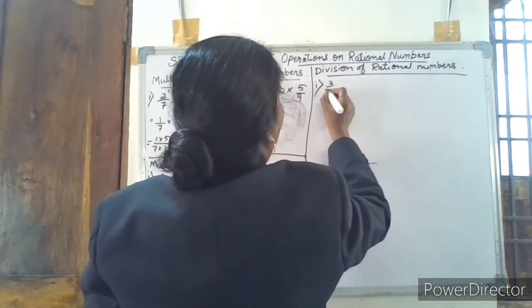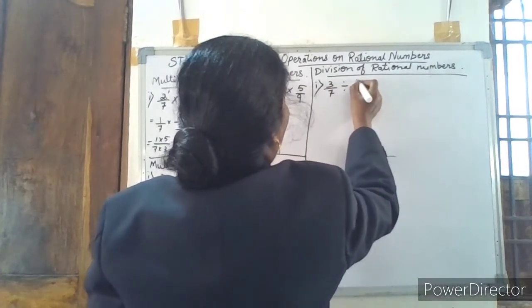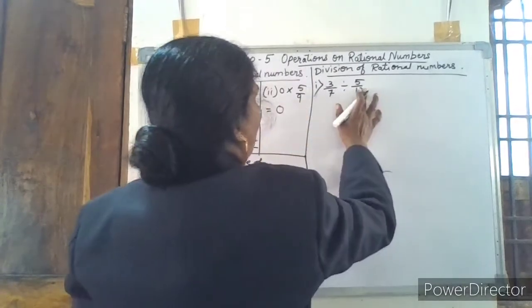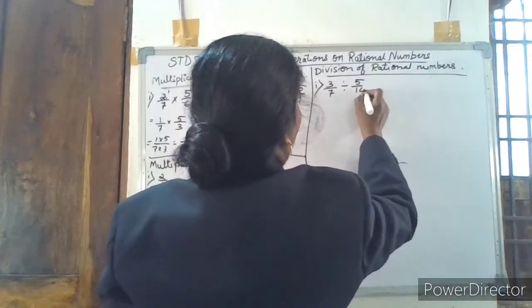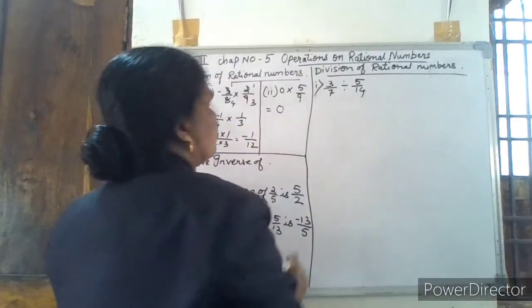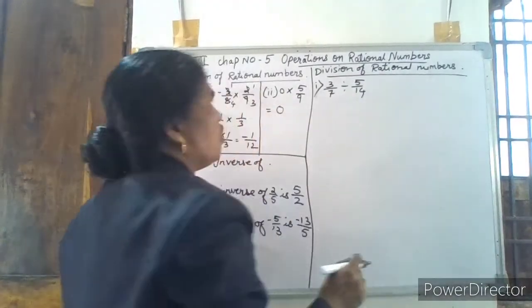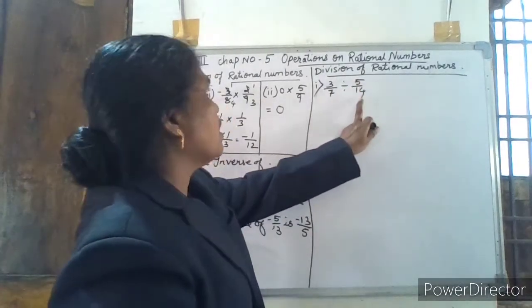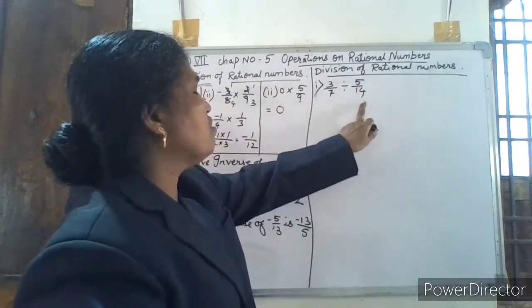Suppose 3 by 7 divided by 5 by 14. We cannot do division of rational numbers directly. We have to take the multiplicative inverse of the second rational number.